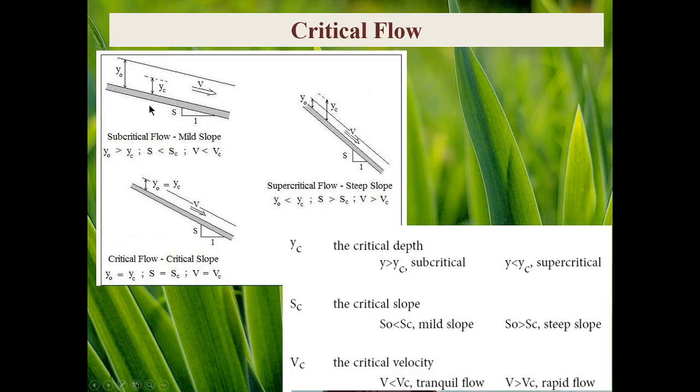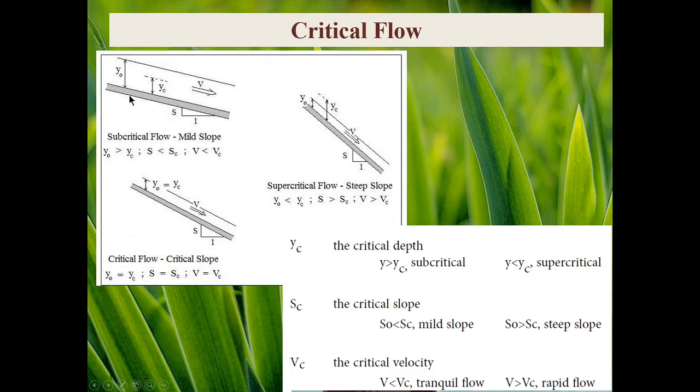It can be concluded that for any channel, for a given discharge, one slope is called critical slope. What do you think? Which slope is critical slope? Yes, the slope in which flow moves downward with velocity identical to the celerity is called critical slope.